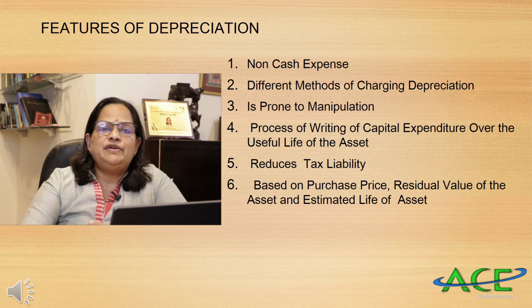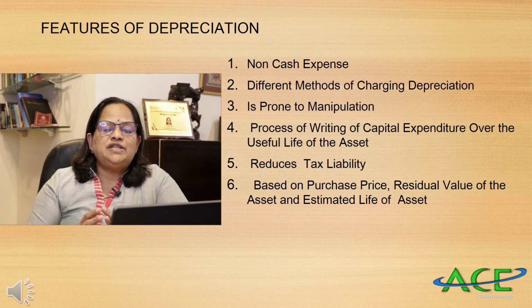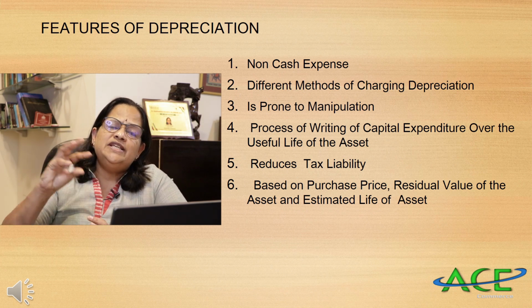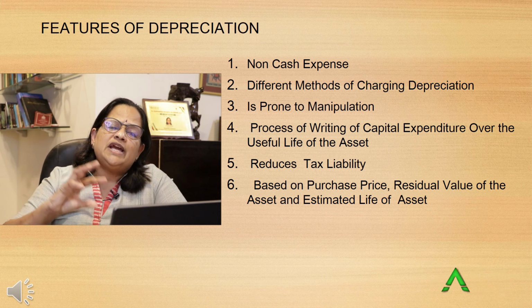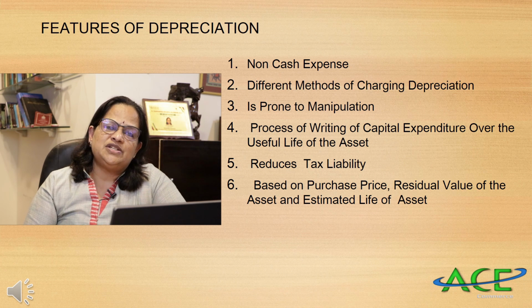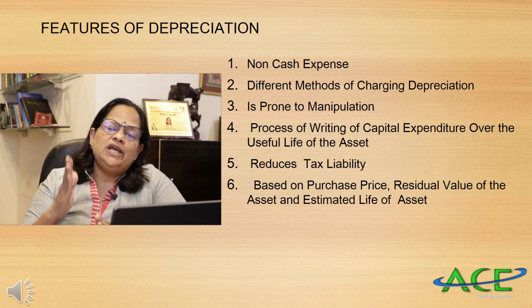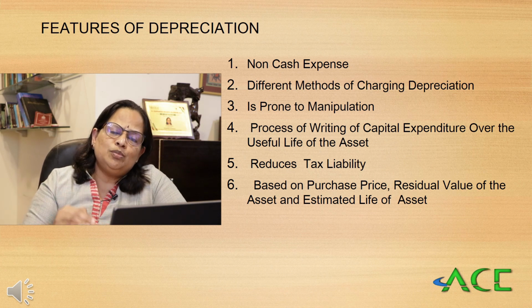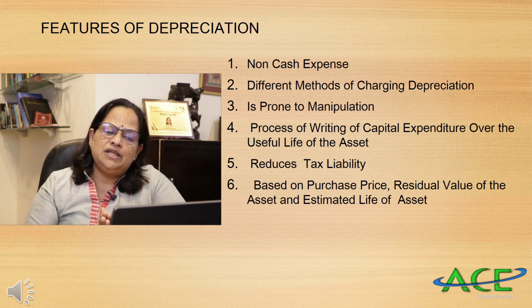Now, features of depreciation. It's a non-cash expense. It's only an adjusting book entry. The actual cash is not moving out of the business. Different methods of charging depreciation are there. Actually there are 12 methods of charging depreciation. When you learn auditing, you will learn that 12 methods are there. But the income tax department allows only the diminishing rate of return and the straight line method of depreciation. So these two methods only we use for calculating the problems.